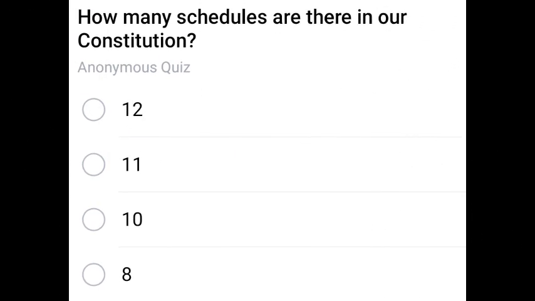Next question: how many schedules are there in our Constitution? 12, 11, 10 and 8. The correct answer is 12. 12 schedules are there in our Constitution.